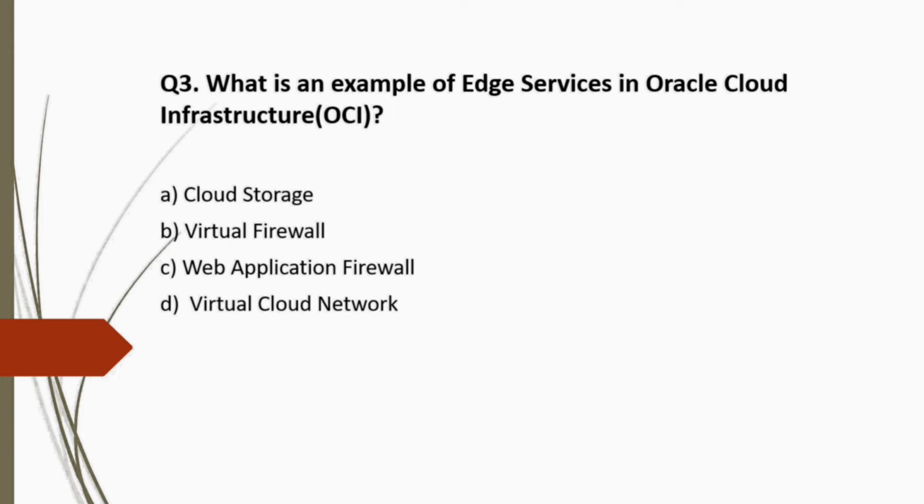Now analyze the options. Option A, cloud storage, does not provide web application security or DDoS protection, etc. So this is incorrect. Option B, virtual network, is also not an edge service as this also does not provide these services. Option C, web application firewall. This is an edge service as it does provide web application security and DDoS protection. So this is correct. Option D, virtual cloud network, is also incorrect. So the correct answer is option C.